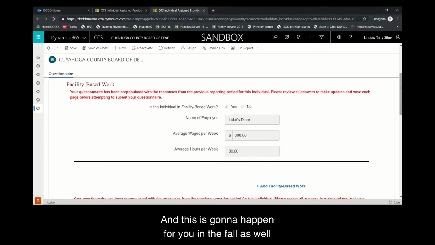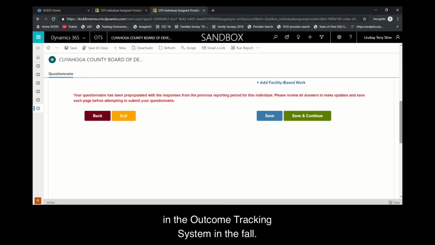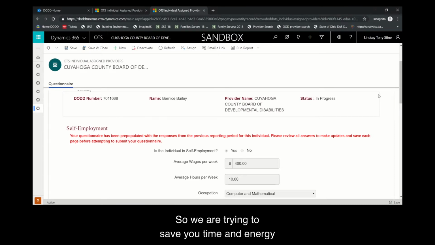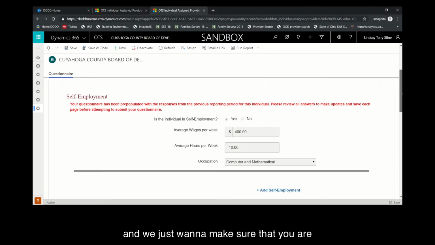And this is going to happen for you in the fall as well, because we are updating the outcome tracking system with some of the data that you have entered into the Employment First outcome tracking system. So if you said yes to facility-based work previously, it will automatically pre-populate the information in the outcome tracking system in the fall. So we are trying to save you time and energy, and we just want to make sure that you are making sure everything is edited and as accurate as possible.